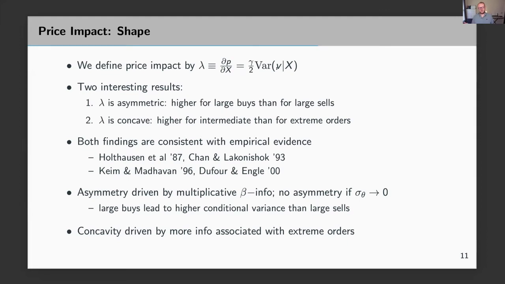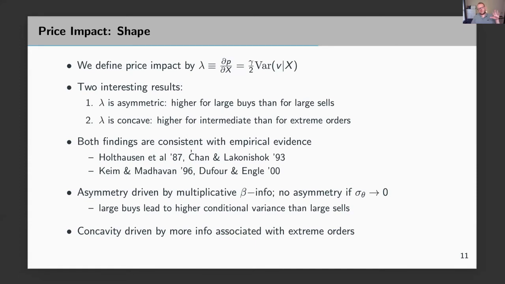Why is that interesting? Well, because as I've mentioned probably 10 times now, beta information is important for this variance. Therefore, price impact and beta information will be closely linked through this relationship. There are two interesting results here. First, price impact is asymmetric in our model. It's higher for large buys, lower for large sell orders. And it's also concave, which just means that it's higher for intermediate order flows and lower for extreme order flows.